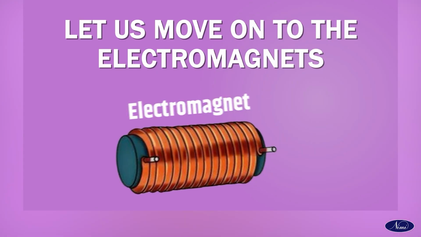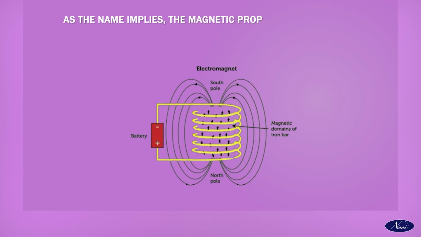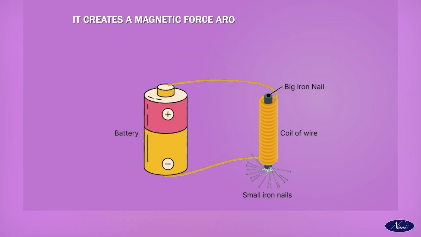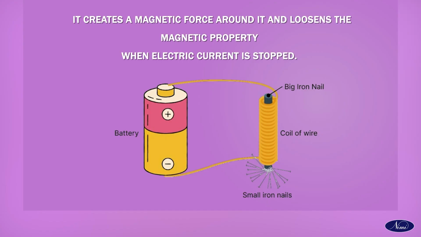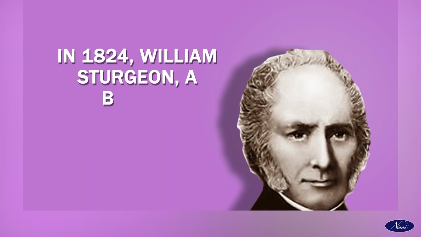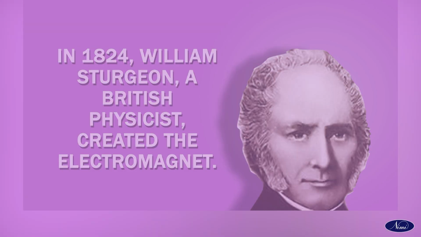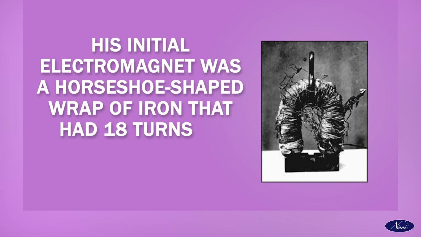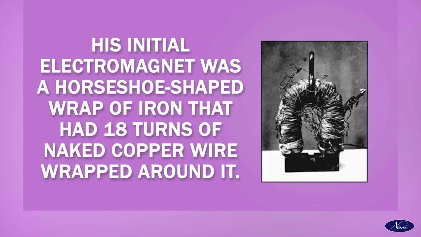Let us move on to the electromagnet. As the name implies, the magnetic property occurs when an electric current flows through a conductor. When an electric current flows through a conductor, it creates a magnetic force around it, and loses the magnetic property when the electric current is stopped. When the conductor is wound together as a coil, it will behave like a magnet. In 1824, William Sturgeon, a British physicist, created the electromagnet. His initial electromagnet was a horseshoe-shaped piece of iron that had 18 turns of bare copper wire wrapped around it.